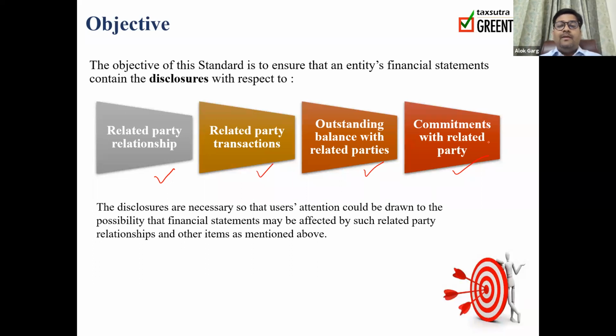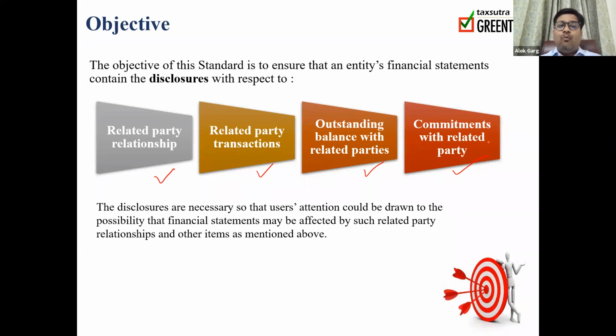First of all, as far as the standard is concerned, every entity has to disclose what is the relationship with the related party. Second, the entity has to disclose what are the transactions which have been incurred with the related party, what are the outstanding balances which are lying with the related party, and is there any commitment with related parties. These sorts of disclosures are required to be made in the notes to accounts.